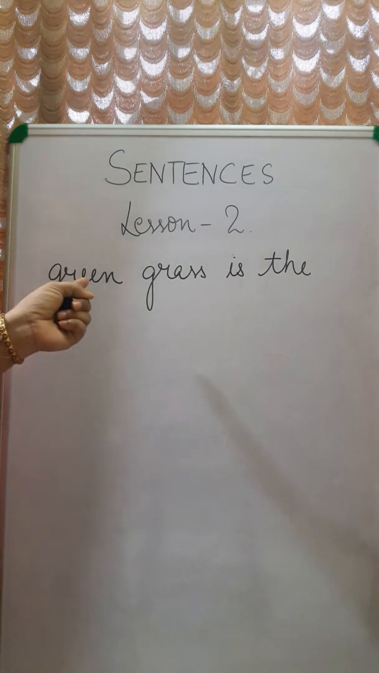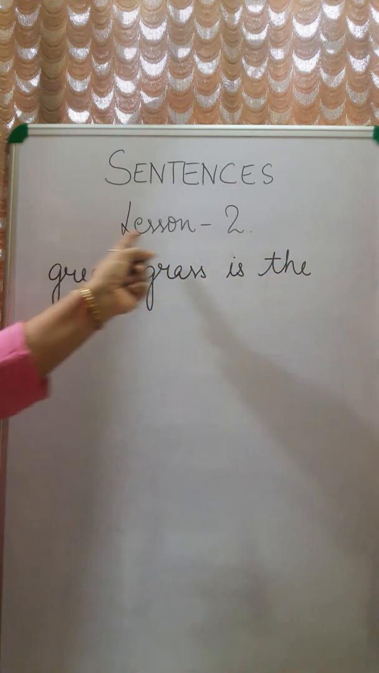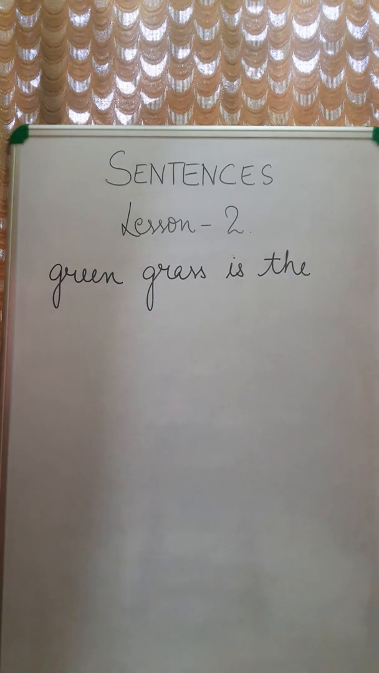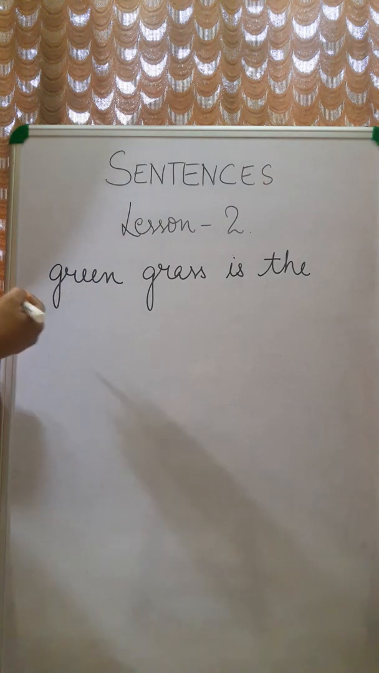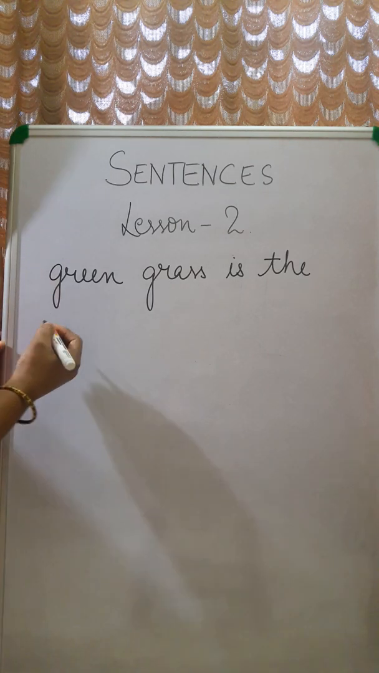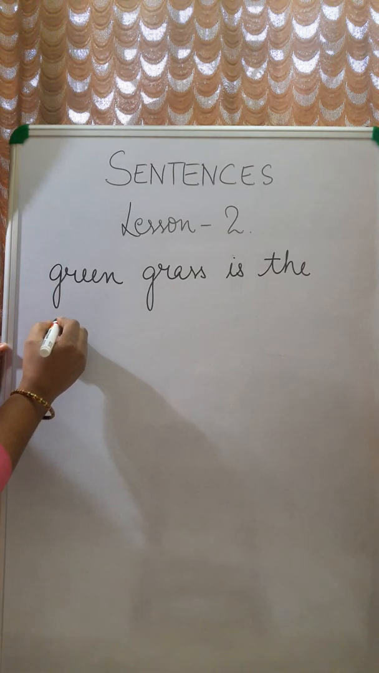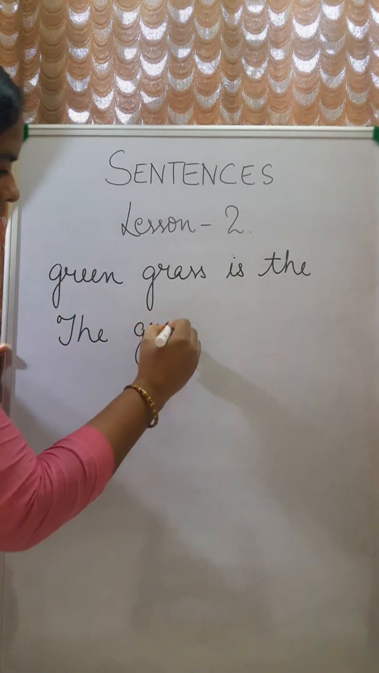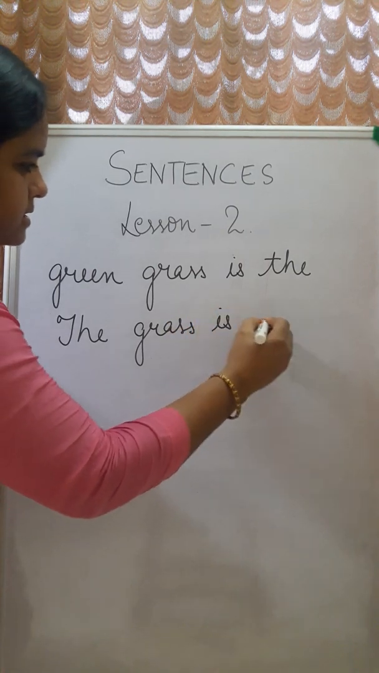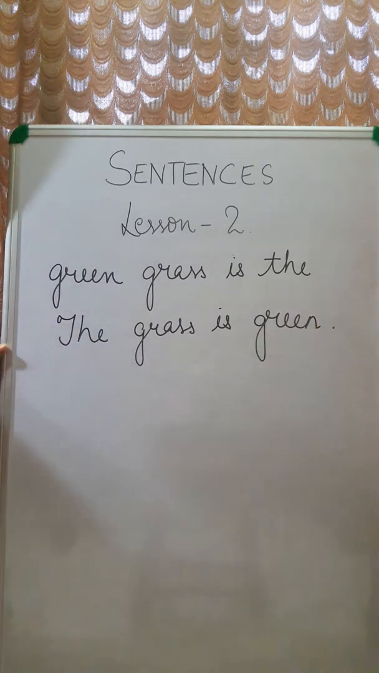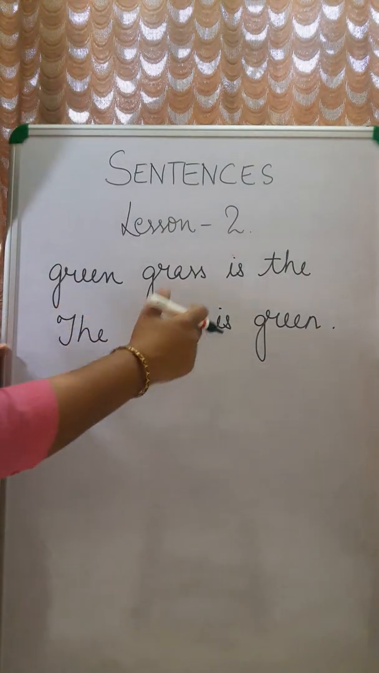Children, now look at these group of words. Green grass is the... Do they make any sense? Absolutely no. It doesn't make any sense. But if you write like this, the grass is green. Now it makes a complete sense. The grass is green.